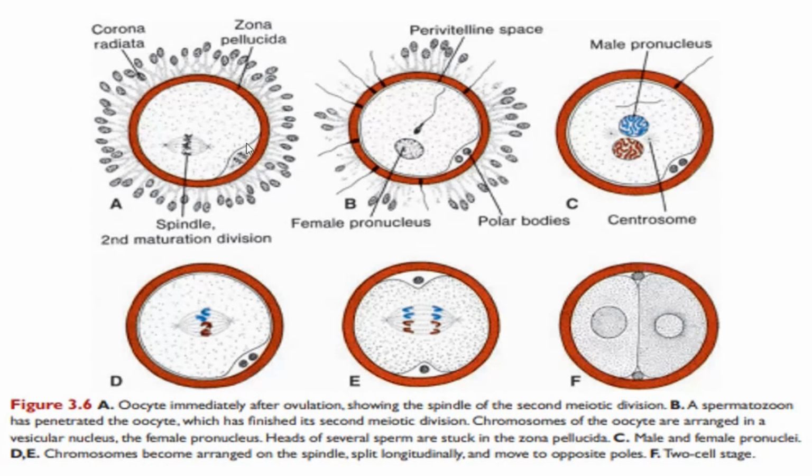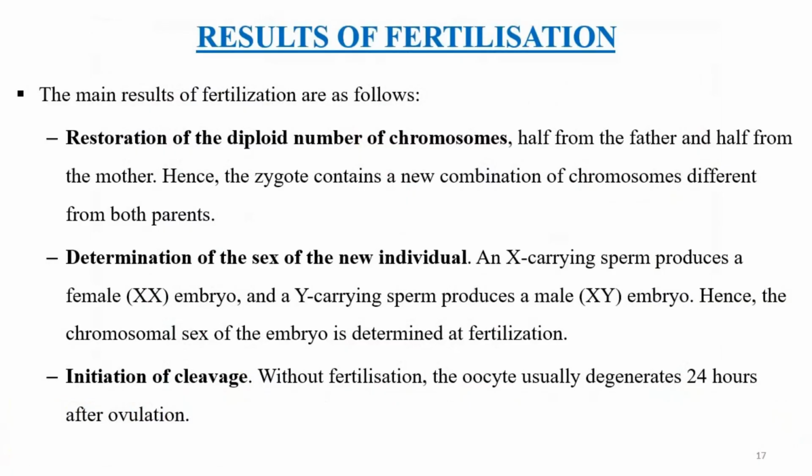So these are schematic diagrams that are just showing us what happens. Okay. So the sperm has penetrated. This is the male pronucleus, the female pronucleus. They join together. After they join together, they divide immediately. After they divide, they'll form a 2-cell stage zygote. Okay, so that's how fertilization takes place.